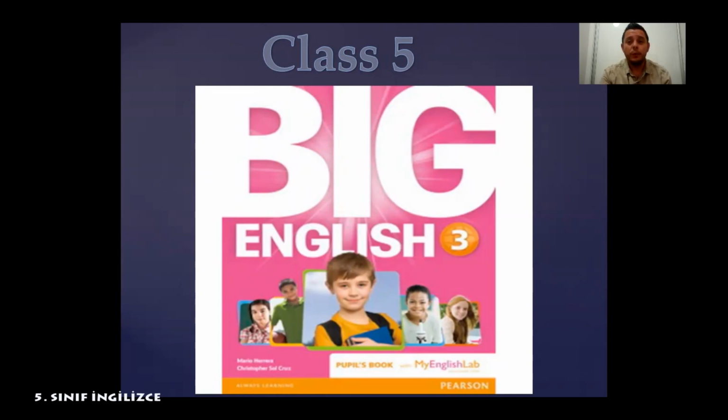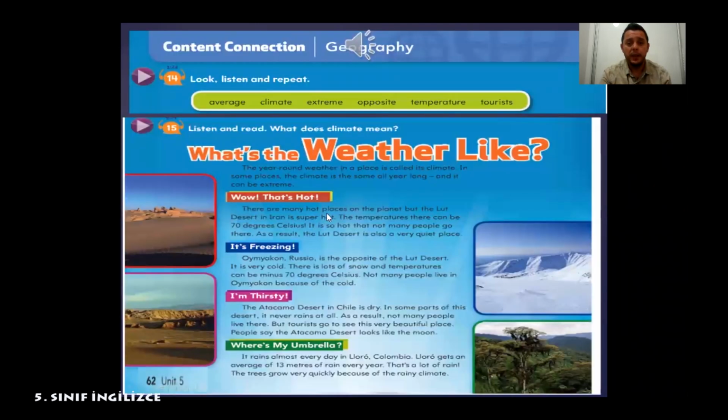In this lesson, we're going to start with our pupils book and open page 62. I'm repeating, open your pupils book page 62. On page 62, you're going to see the subject of what's the weather like? But in this part, we're going to talk about different weather types. Some weather types can be extreme. Extreme means sıra dışı in Turkish. So first, let's learn these 6 new words.